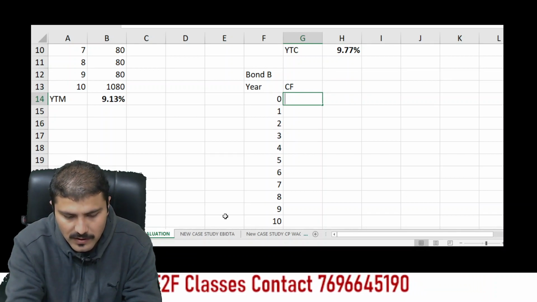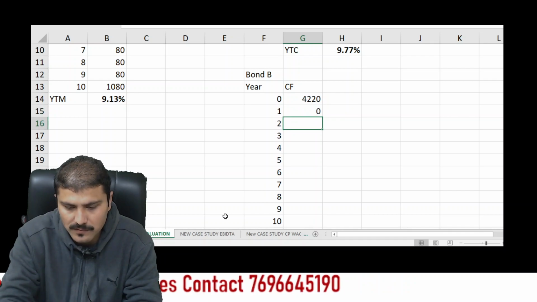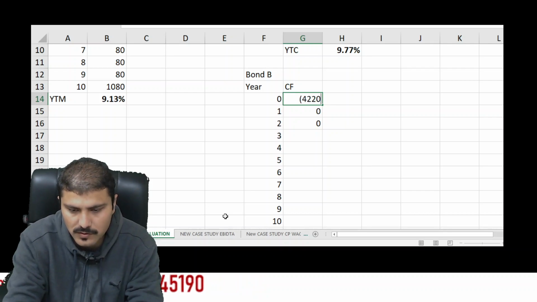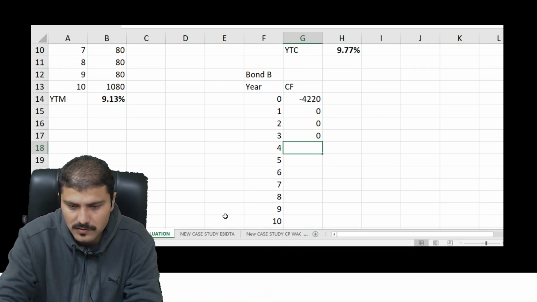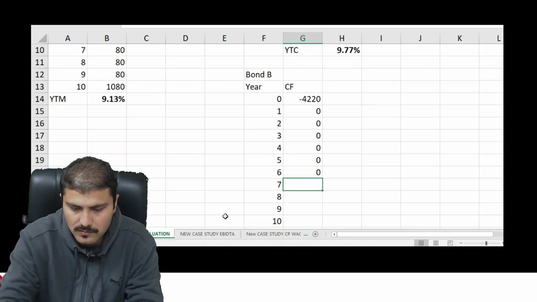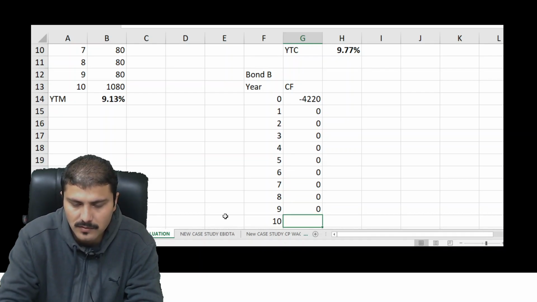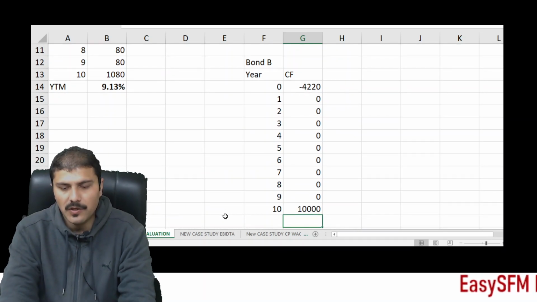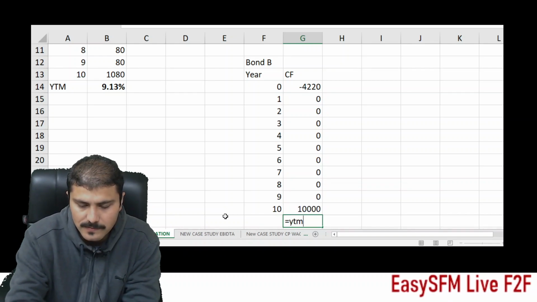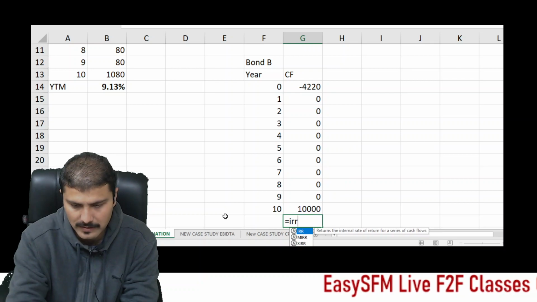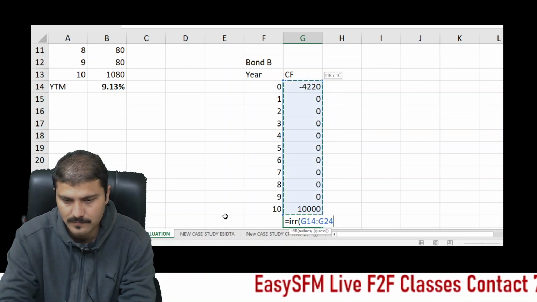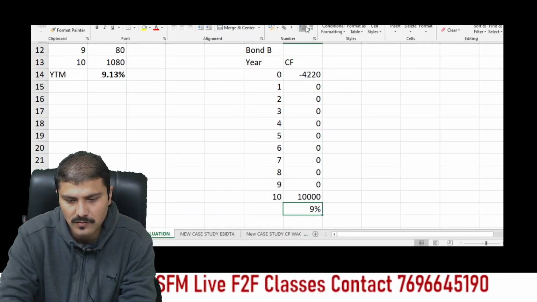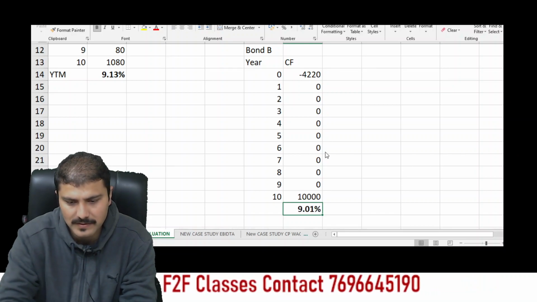Initially we have to invest 4220, so I have to make it negative, 4220 as outflow, then 0, 0, 0, 0, 0, 0, 0, 0, and in the last year I'm going to receive the face value. So the YTM will be equal to IRR of this. The answer is 9%, but the exact answer will be 9.01% in this case.